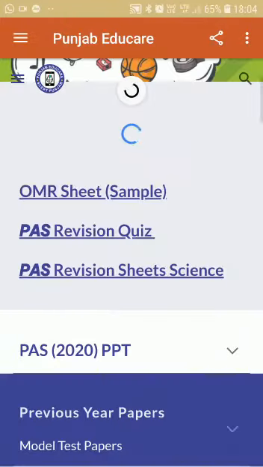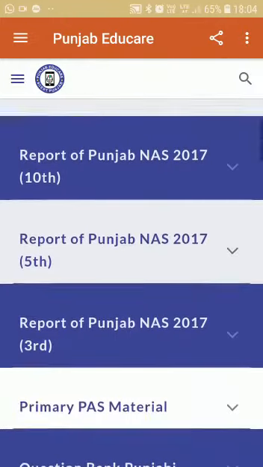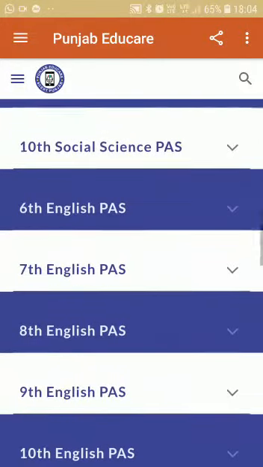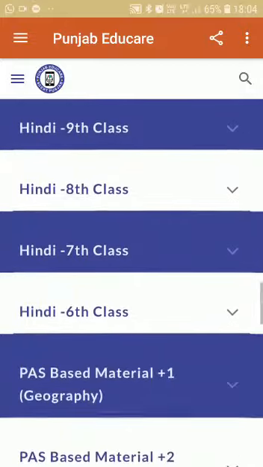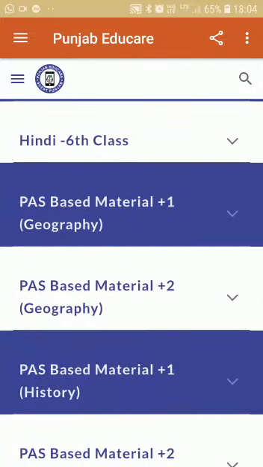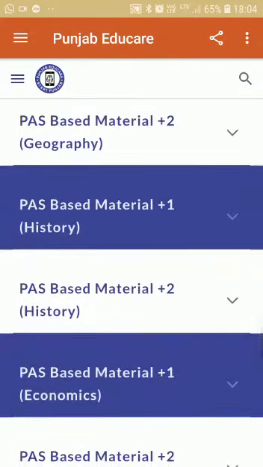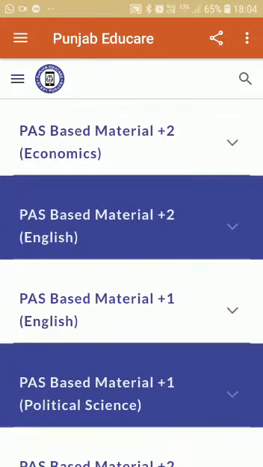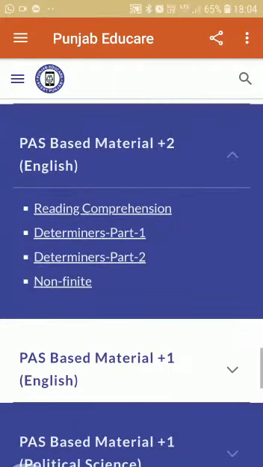Now because we have to do revision of English, you have to scroll down, more down, more down. Come here. Yes, so this is PAS based material of economics, English, political science. This is PAS based material plus 2 English. Open it. Reading comprehension, determiners part 2, non-finite. Right? You can open anything.